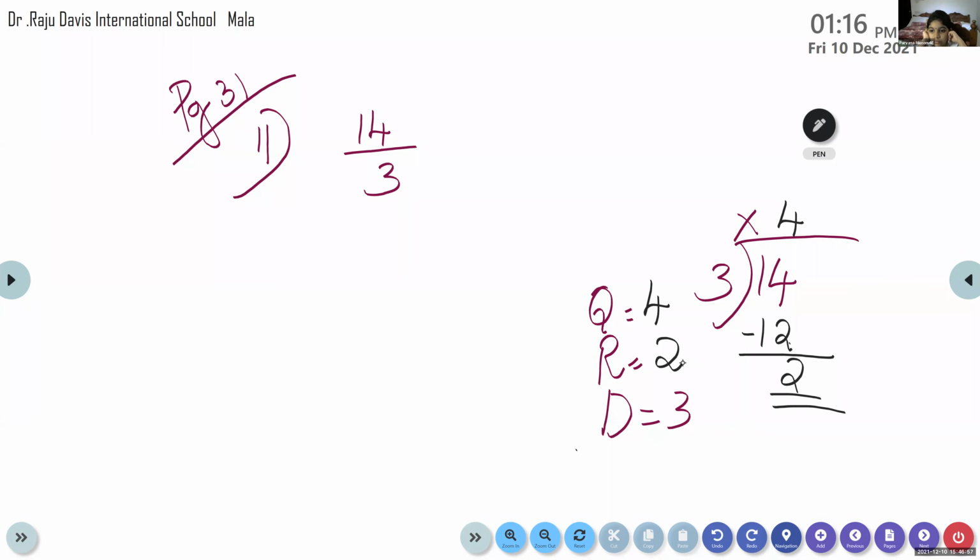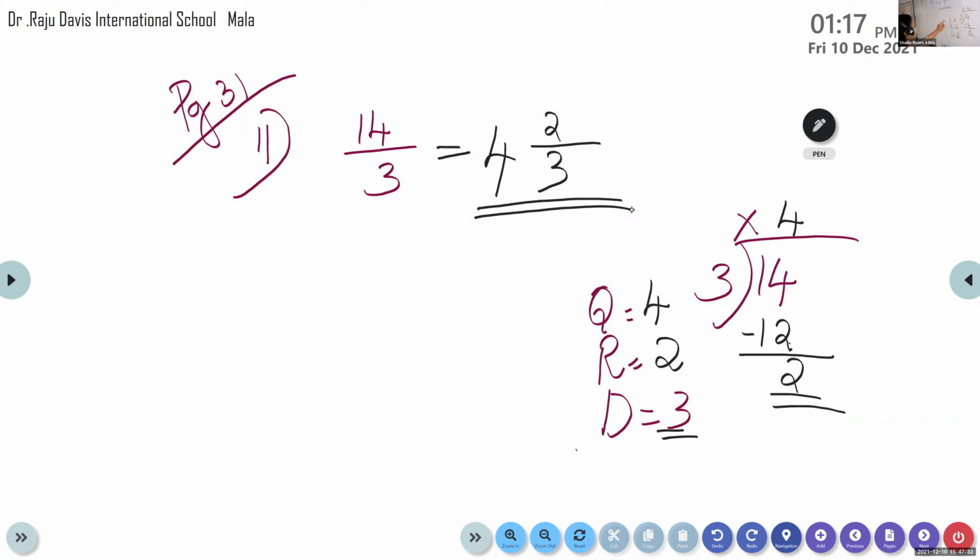Okay. So we know what is the quotient, what is the remainder, what is the divisor. Can you say it in mixed fraction? 4 is the quotient, it is the whole number. And what will be the numerator? 2. That is the remainder. And which is the next number? We have only the divisor. So 4 and 2 by 3 is our answer.